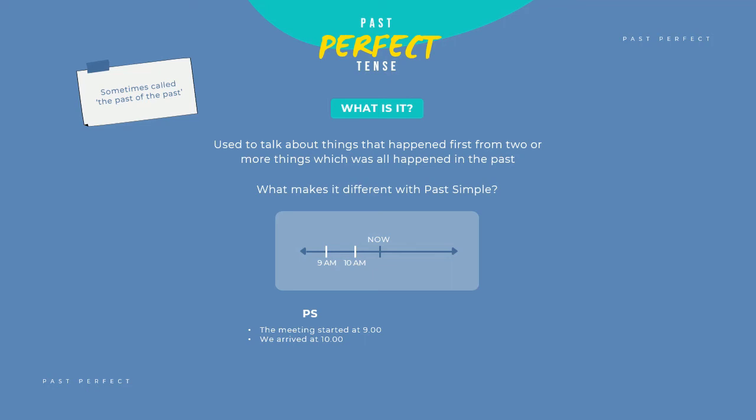But we are now going to connect them in a certain way. Let me show you. So, the past perfect sentence would be like this. "When we arrived, right, at 10, the meeting had started." So, had started is the past perfect tense.